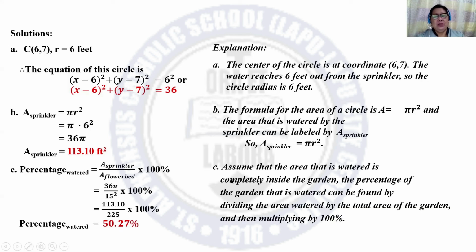We have to assume that the area that is watered is completely inside the garden. The percentage of the garden that is watered can be found by dividing the area of the water by the total area of the garden and then multiplying by 100%.